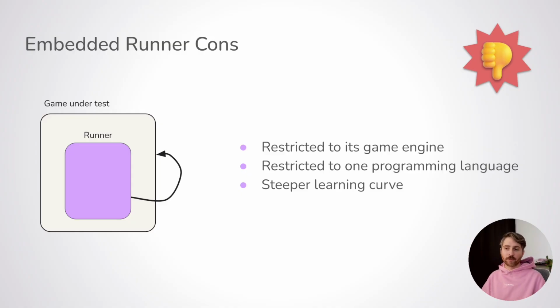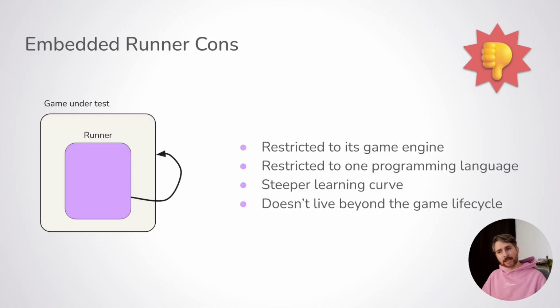Finally, one important flaw in this architecture is that it doesn't live beyond the game lifecycle. Since your tests are part of the game, if the game crashes, your tests stop running as well, which can be a problem if you want to detect such crashes. So by default, it won't be an easy way to get around that.